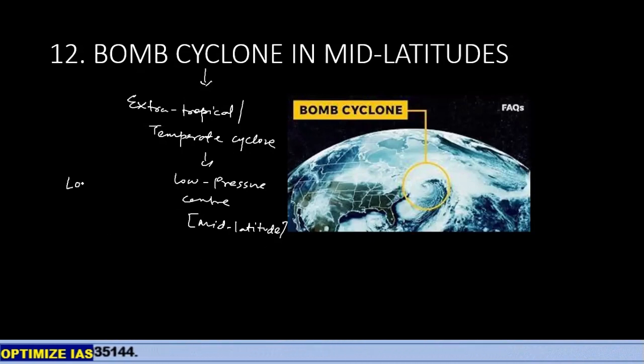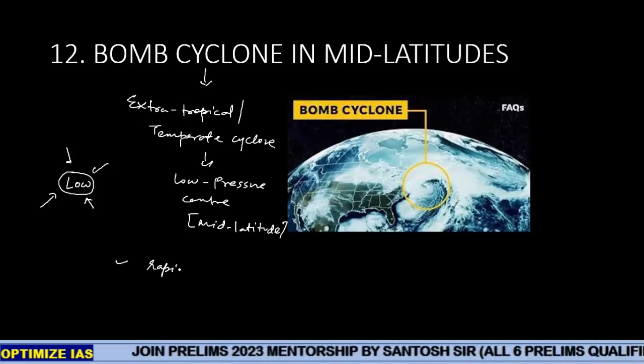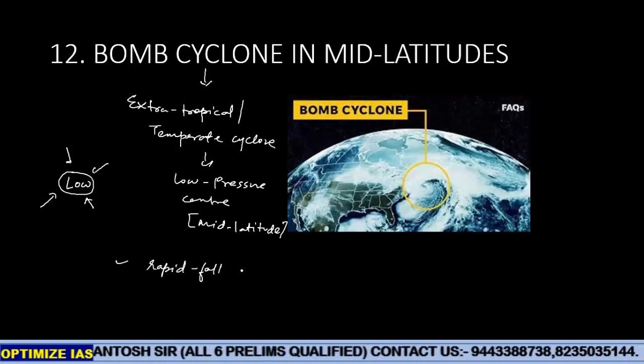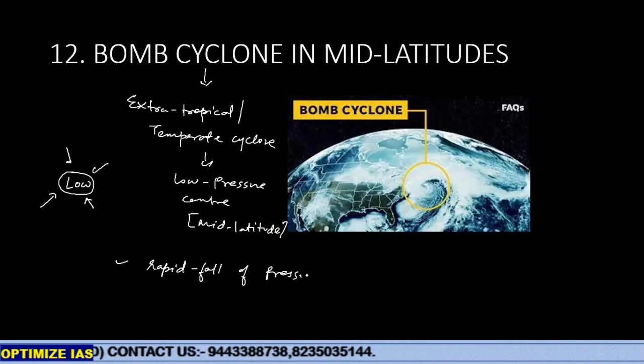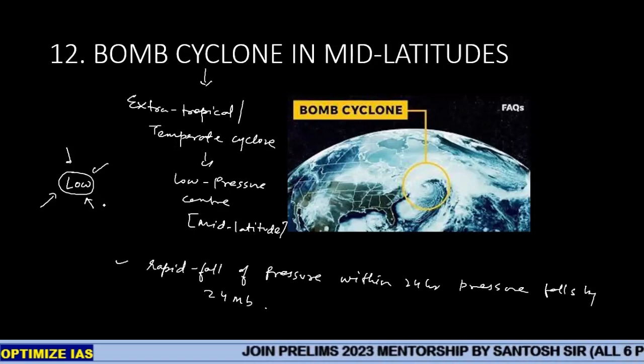what is the requirement? This is a sudden deepening of low pressure. For declaring any cyclone of temperate areas a bomb cyclone, there must be a rapid fall of pressure, like within 24 hours atmospheric pressure falls by 24 millibar. When that kind of situation arises, it turns into a bomb cyclone.